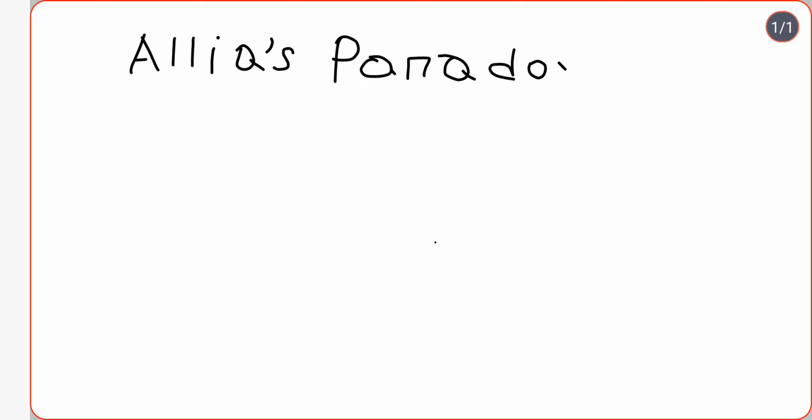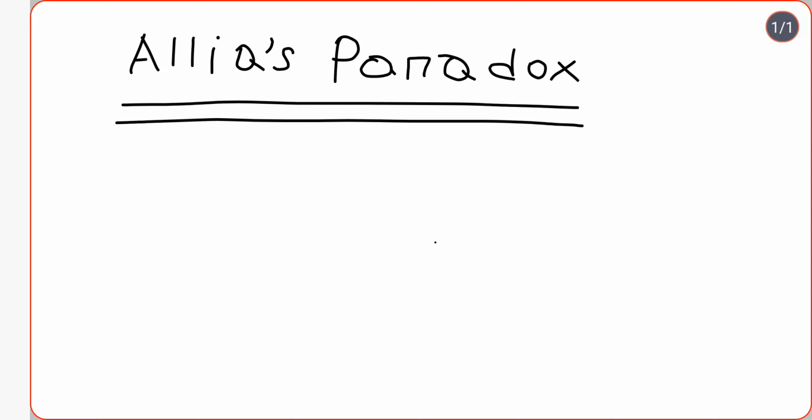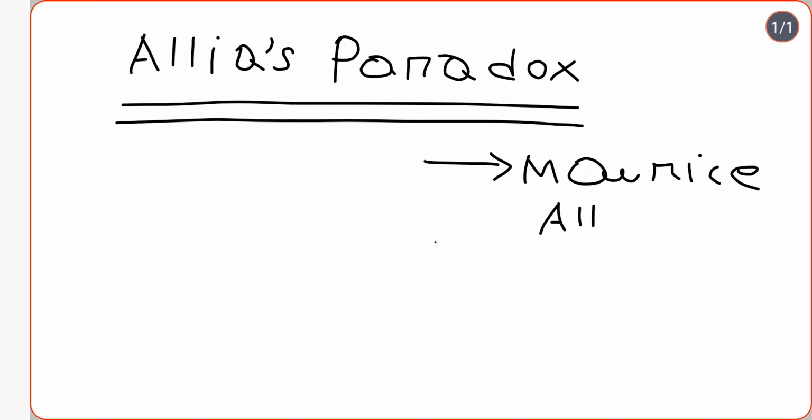Today's topic is Allais's Paradox. Now, Allais's Paradox is a very significant theory, or a very significant paradox, and it is named after the French economist Maurice Allais. It is a very well-known problem in decision theory and behavioral economics.